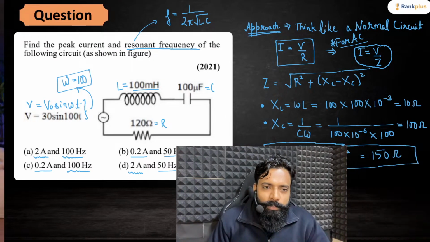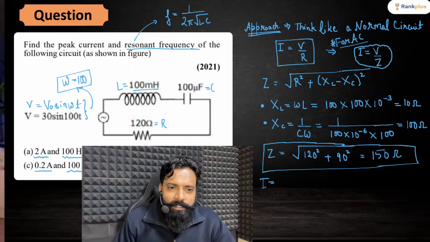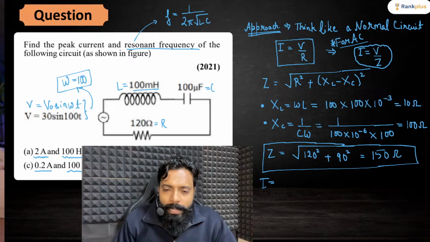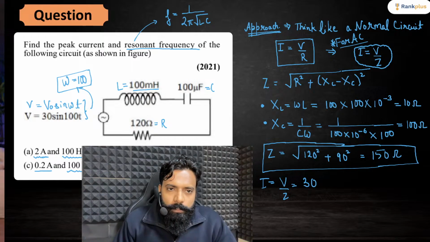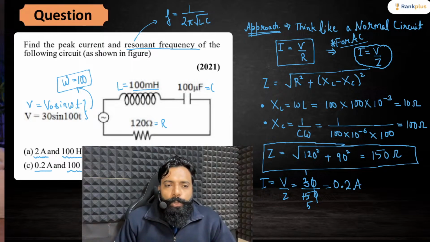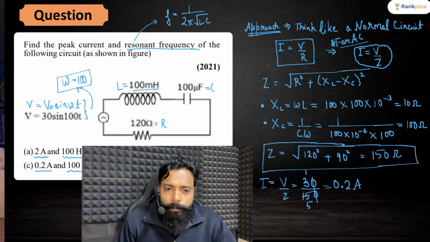Let me shift myself here. Right, so I need to calculate. I is equal to V by Z, and the value of V here is 30. It is 150, so 30 by 150, which is 1 by 5. 1 by 5 is equal to 0.2 ampere. So the current you are getting is 0.2 ampere. So this can't be my answer. My answer will be either the B option or the C option.